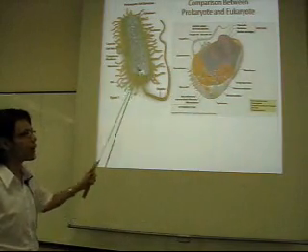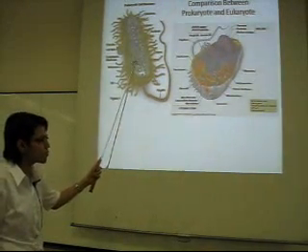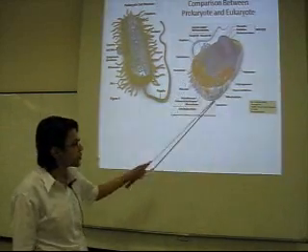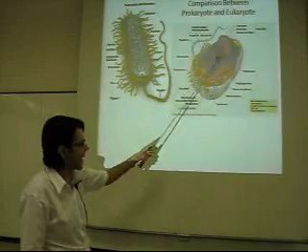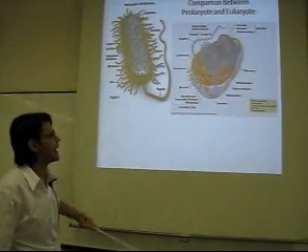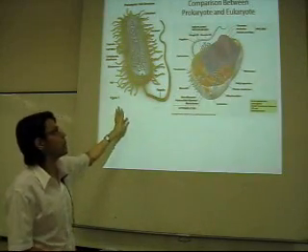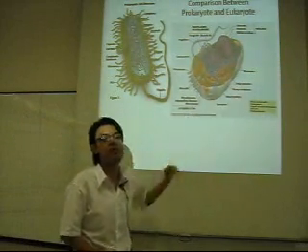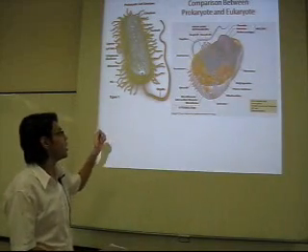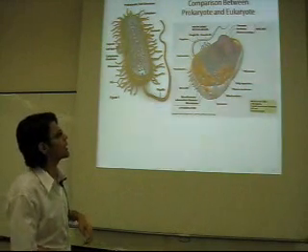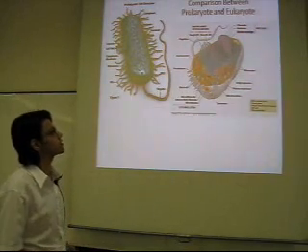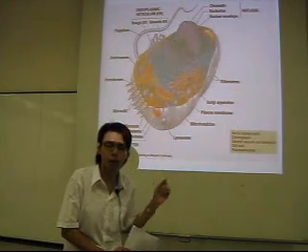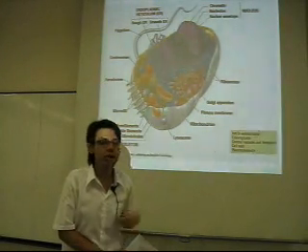Now, this is a comparison between a prokaryote and a eukaryote. The eukaryote that I show you here is actually an animal cell. As you can see, the prokaryote structure is very simple, but eukaryotes are far more complex than prokaryotes, very different.